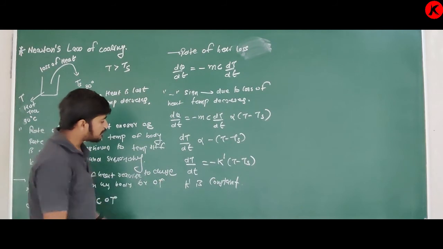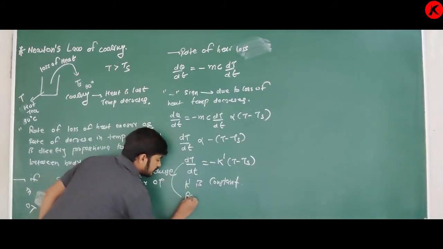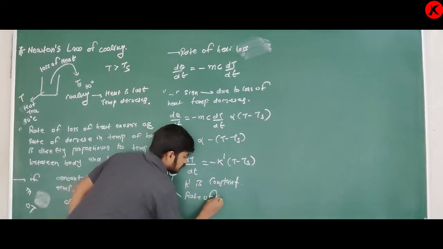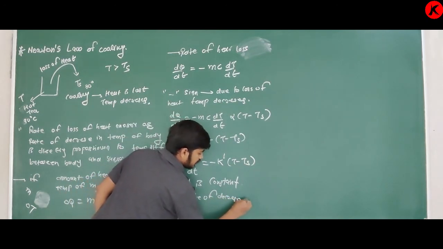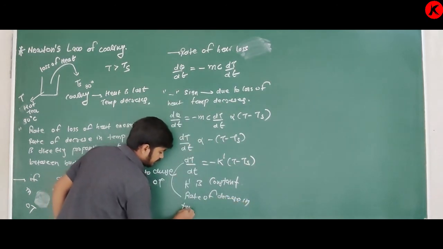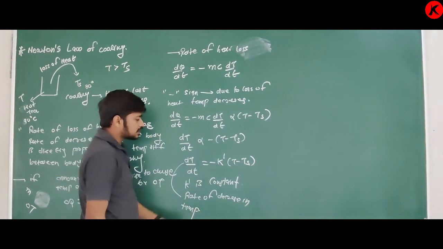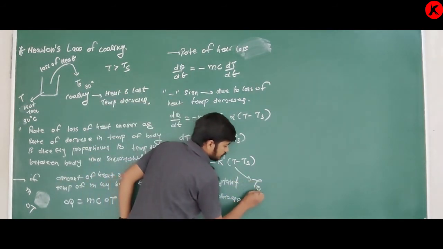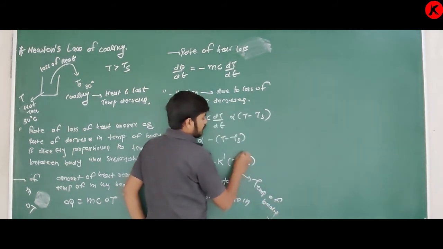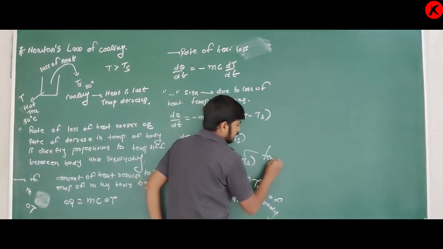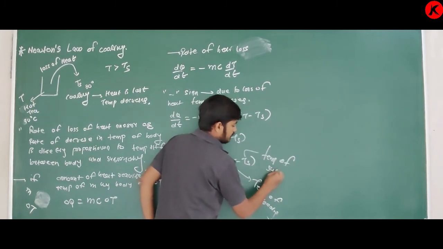So this dT upon dt is called the rate of decrease in temperature. K is a constant. T is the temperature of the body. Ts is the temperature of the surrounding.